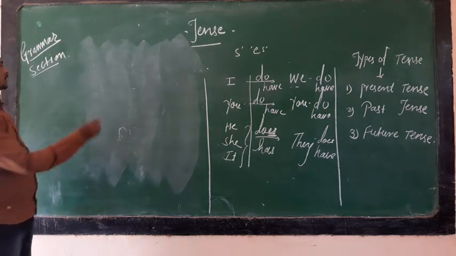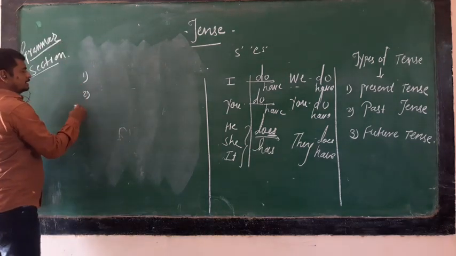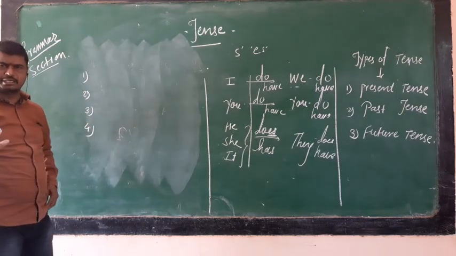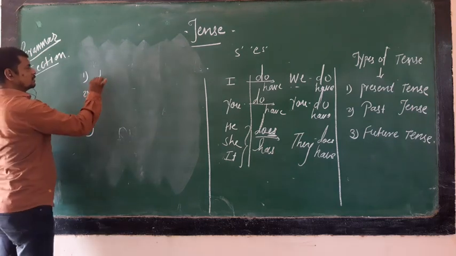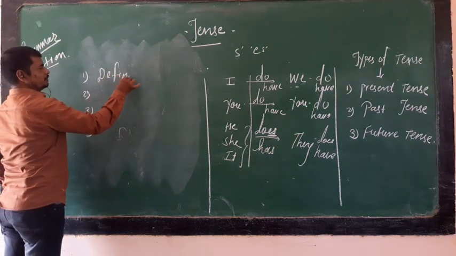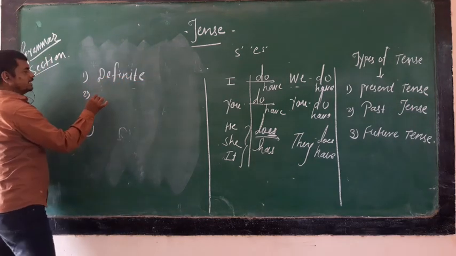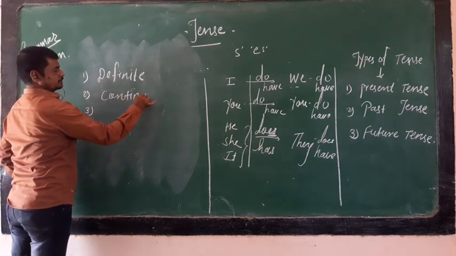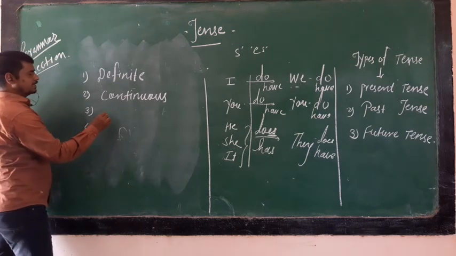Before that, all tenses are divided into four categories. The first one is definite. The second one is continuous. The third one is perfect.